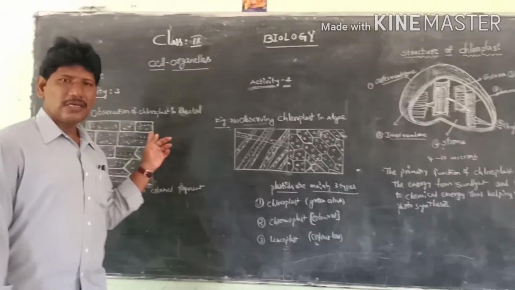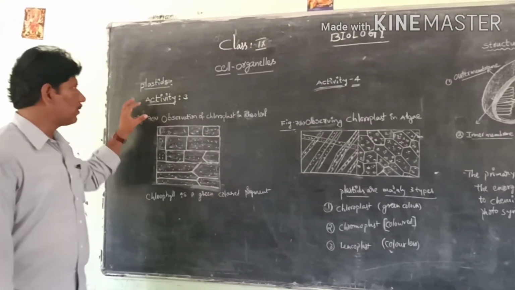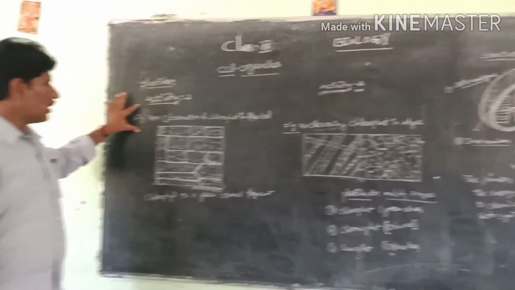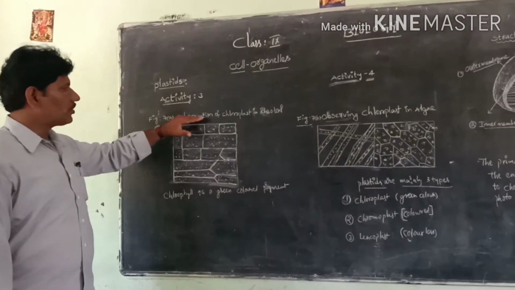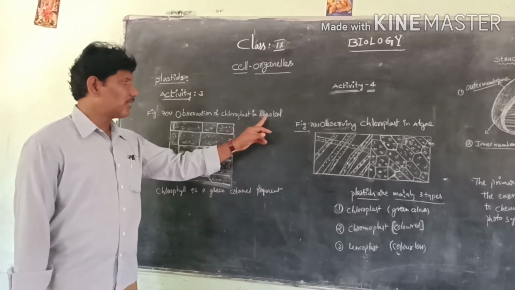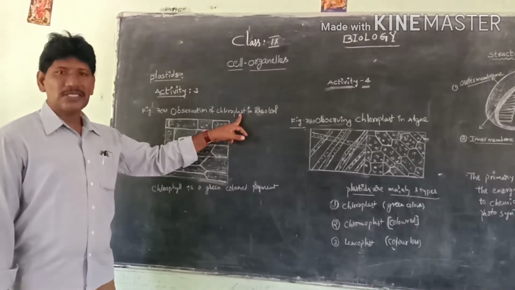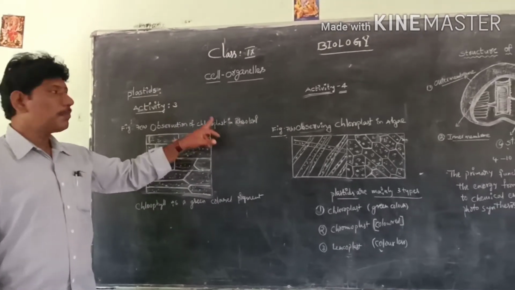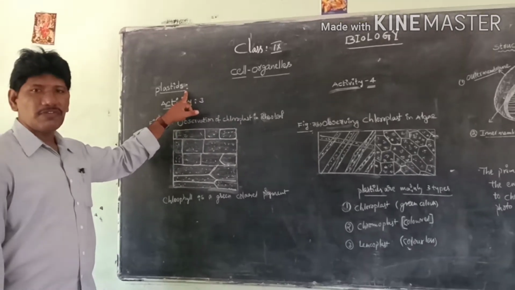First of all, coming to activity number 3. What is this activity? Observation of chloroplast in the rheolith. So what do you mean by chloroplast? Chloroplast is a type of plastid.